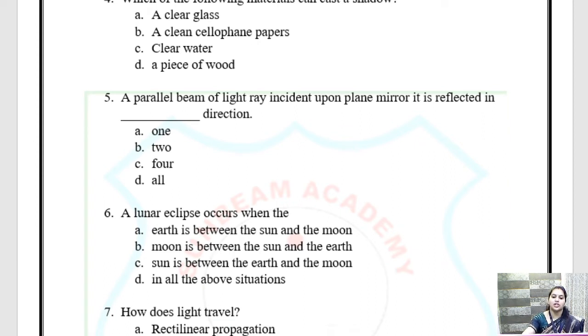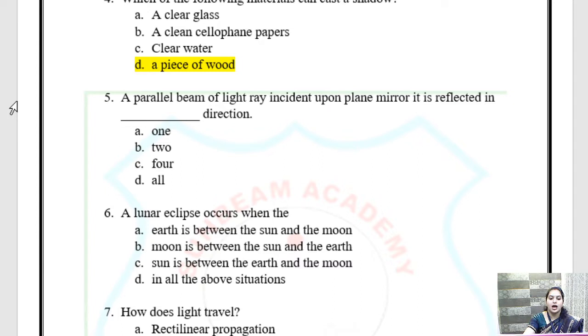So the shadow will be formed by a piece of wood. So answer is D, a piece of wood, because a piece of wood is an opaque object and shadow can only be formed by an opaque object. Clear? So for fourth answer is D.